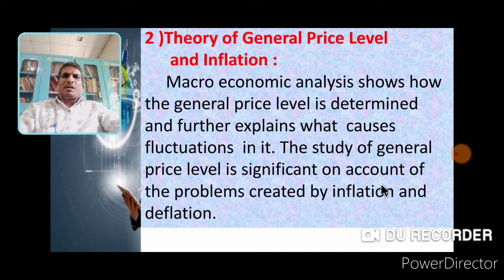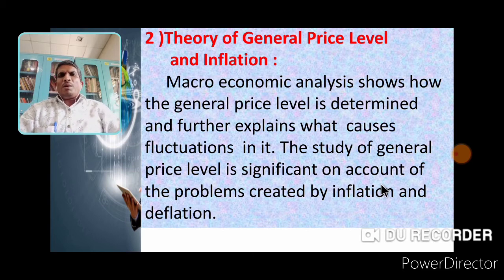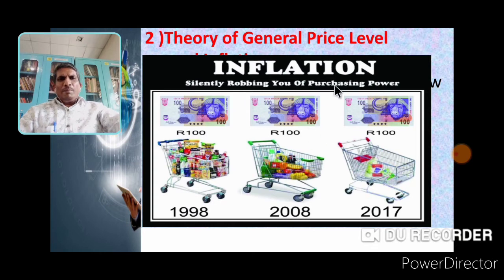Next, theory of general price level and inflation. You know, when a particular commodity's price rises, it is called a micro study, but in macro, it is the general price level. Macroeconomic analysis shows how the general price level is determined and further explains what causes fluctuations in it. Just see the picture here. Inflation.